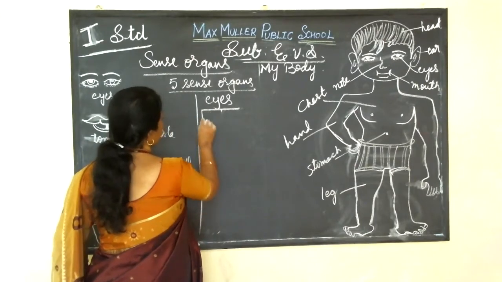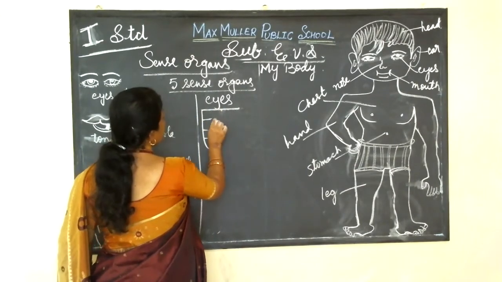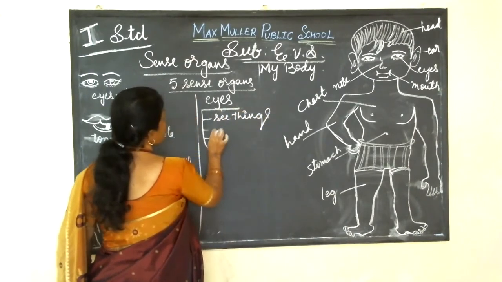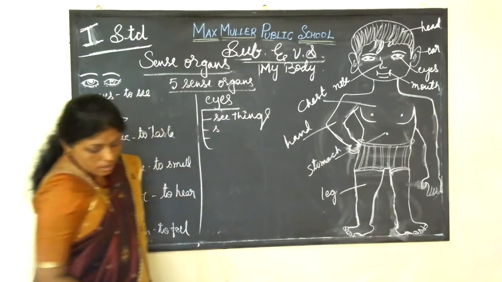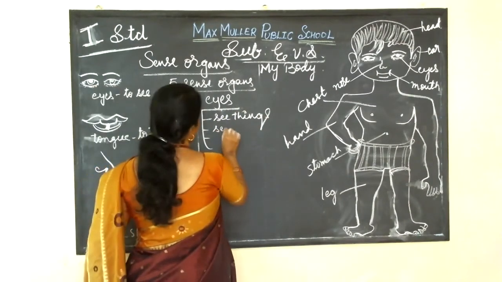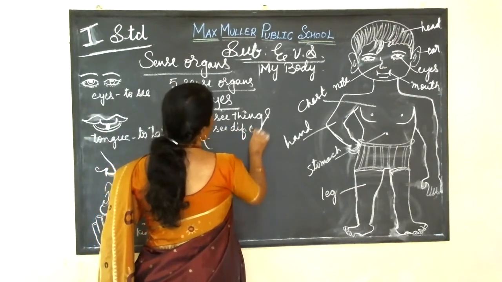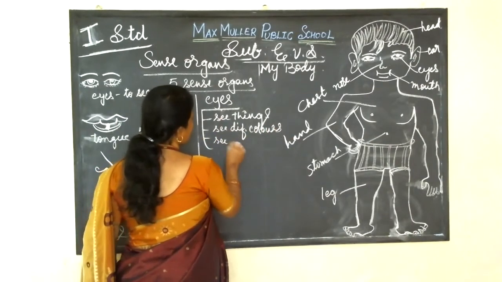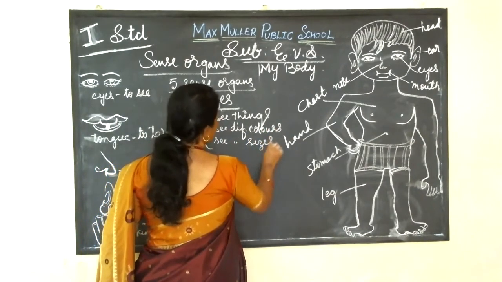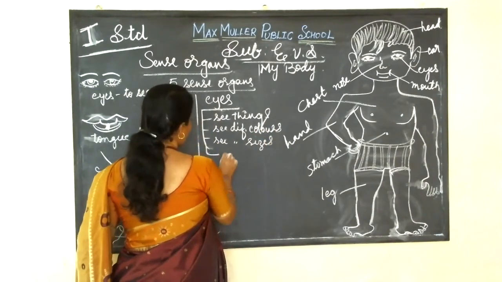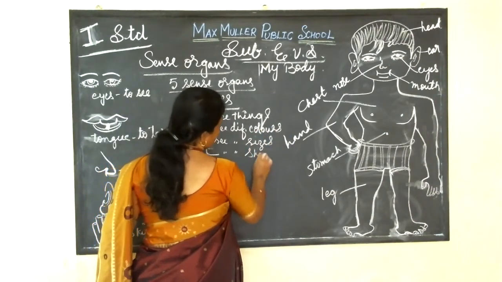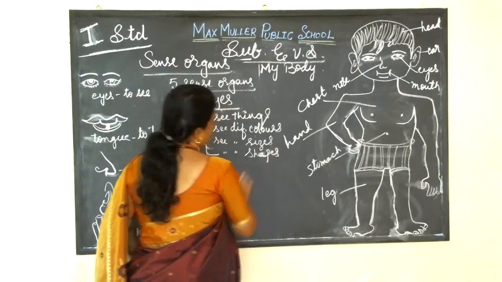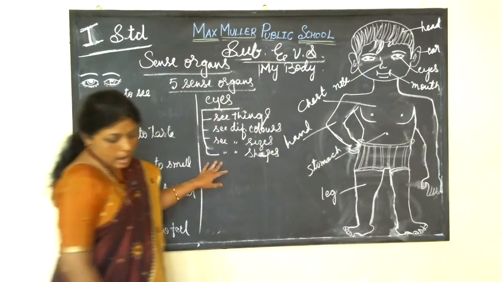One by one I will write here. We can see things. We can see different colors, different sizes, and different shapes with our eyes.